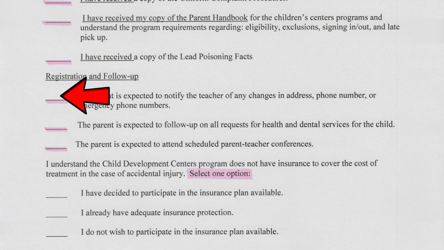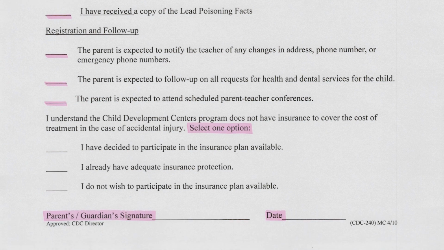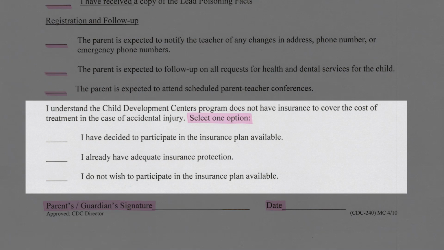Registration and follow-up, you are expected to notify the teacher if there's any changes to your enrollment information, parent phone number, address, emergency contact information. You're expected to follow up on all requests for health and dental services, and you are expected to attend the regularly scheduled parent-teacher conferences. Now the third section, you're only going to select one of the options.